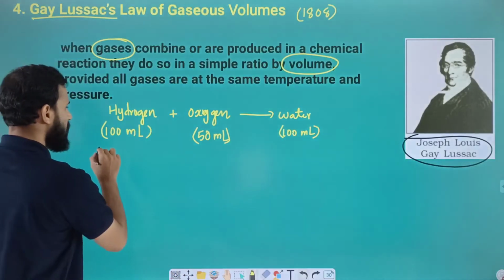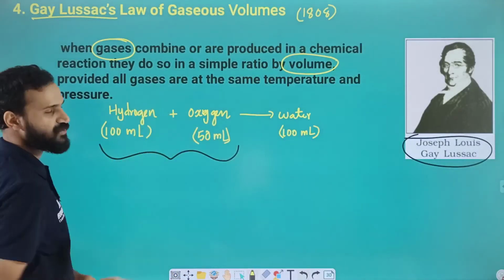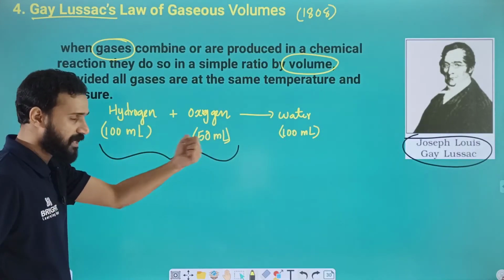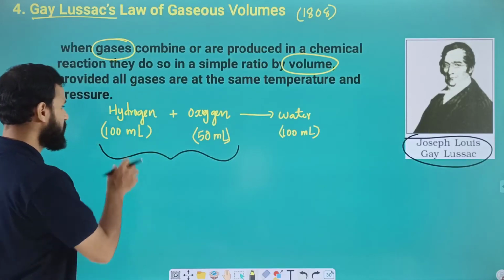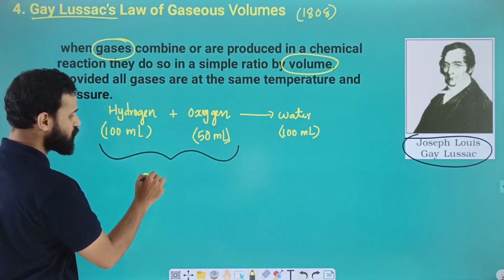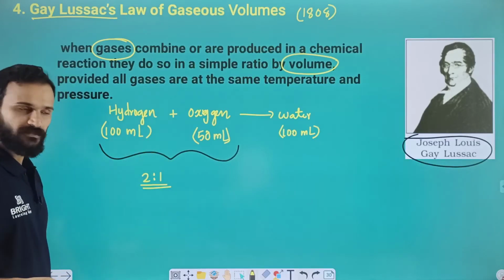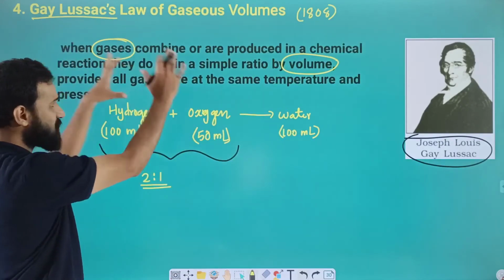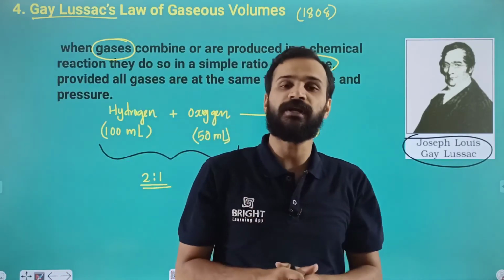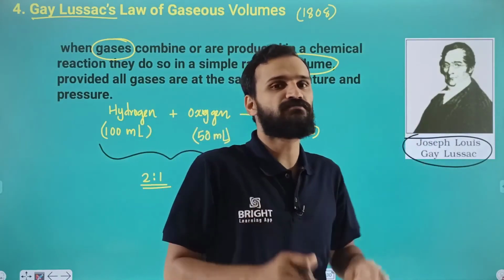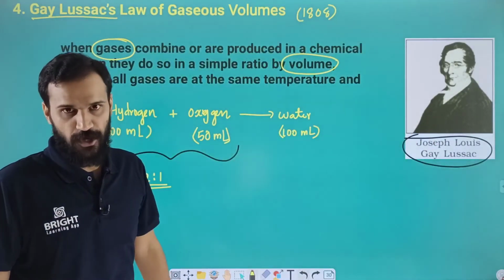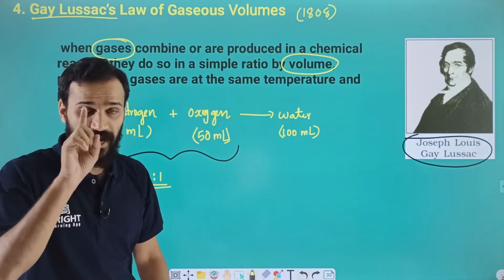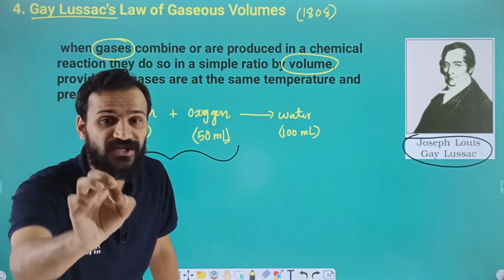So if you take the gaseous reactants, you can easily get the ratio. Here we have 100 milliliter, here we have 50 milliliters. What's the ratio when we divide by 50? We get 2:1. The water is actually in liquid state, so we are not taking that. So when gases combine or are produced in a chemical reaction, they do so in a simple ratio by volume. There is a condition: the reaction must be at constant temperature and pressure.